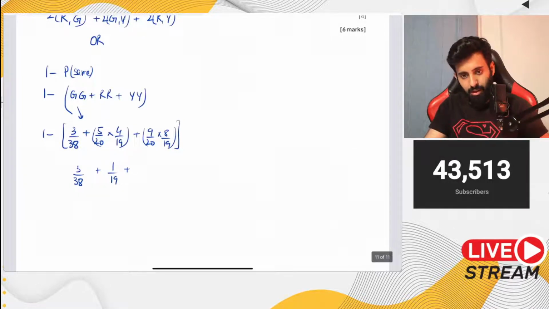So that's equal to 18 upon 95. Okay. Now let's add this up. 3 upon 38 plus 1 upon 19 plus 18 upon 95. So that's 61 over 190.